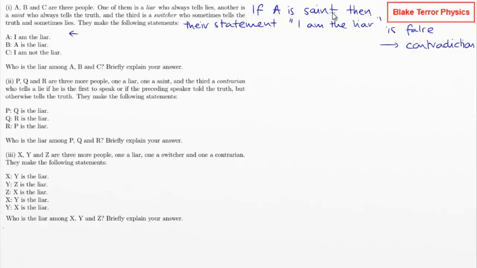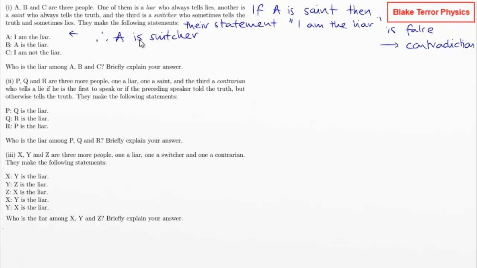We can write out exactly the same sentence because we did this last time. Change saint for liar and false for true, and we get exactly the same thing, because if A is lying, by saying I am the liar, he's telling the truth. Well, that doesn't work. So A is not a saint, therefore A is not a liar, therefore A is the other one, the switcher. So A is switcher.